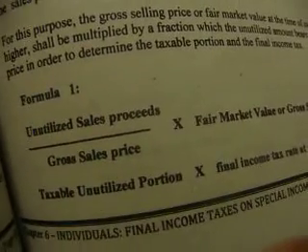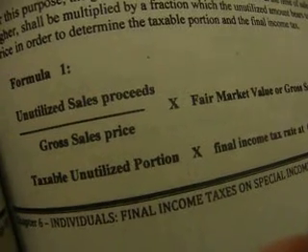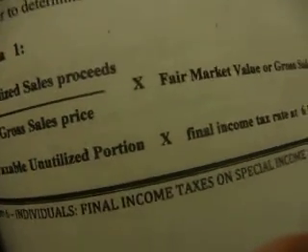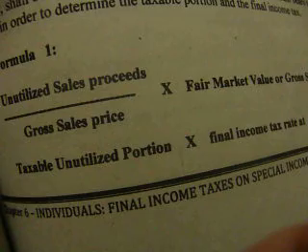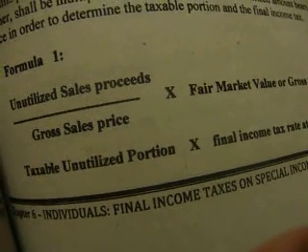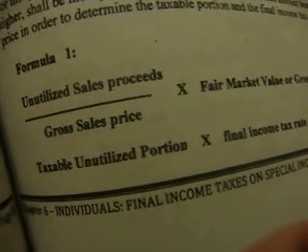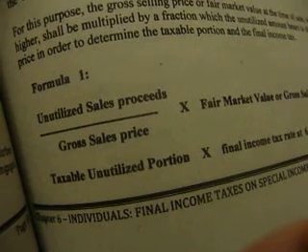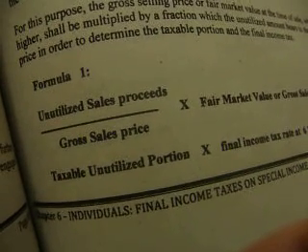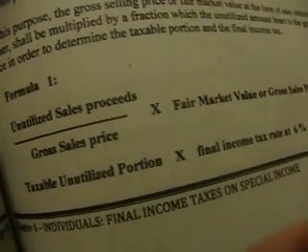If there is no full utilization of the proceeds of sale or disposition, then the unutilized portion of the sale proceeds shall be subject to the final capital gains tax. For this purpose, the gross selling price or fair market value at the time of sale, whichever is higher, shall be multiplied by the fraction which the unutilized amount bears to the gross selling price in order to determine the taxable portion.